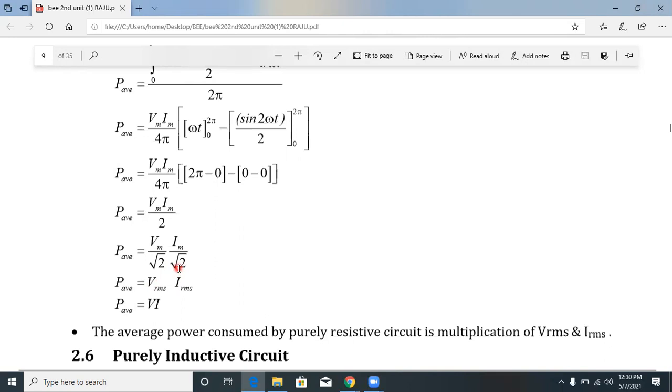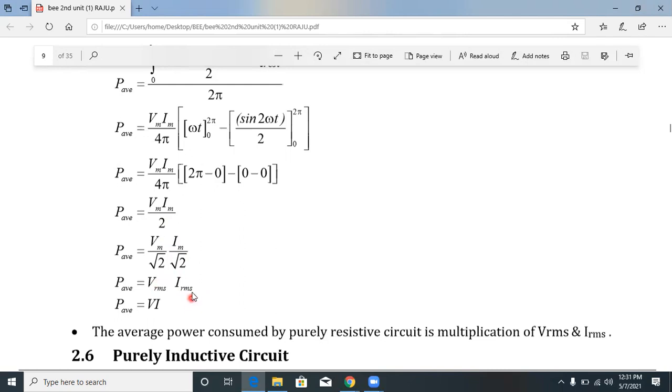Understood? This concept was already completed in previous slides: how to find the RMS value of a sinusoidal wave. Vrms is equal to Vm by root 2, 0.707 times Vm, and Irms is equal to Im by root 2.